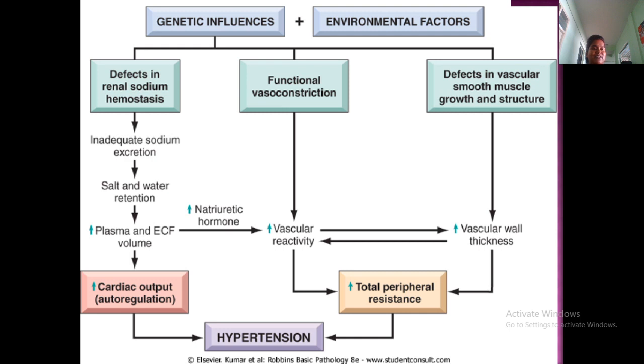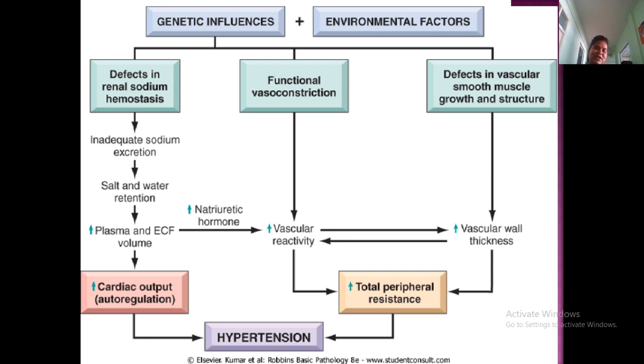In another way, whenever there is increased extracellular fluid, vascular reactivity and vascular wall thickness will be increased. Because of increased vascular reactivity and wall thickness, there will be resistance. Vascular reactivity will increase because of a hormone. What is that hormone? Natriuretic hormone.